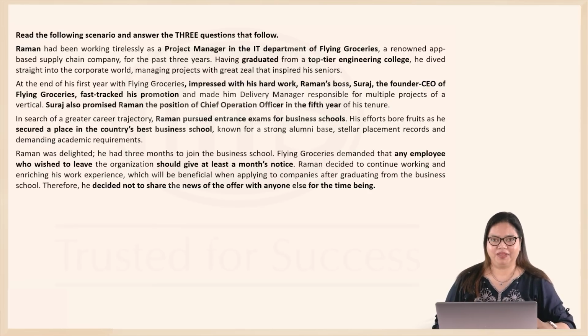Raman was delighted. He had 3 months to join the B school, but the rule at Flying Groceries was that any employee who wished to leave had to serve a month's notice, resign a month in advance, and give a month's notice to the organization. So Raman decided to continue working and decided that he's only going to put in his resignation at the right time, which is a month before he was to leave the organization and join the B school. He decided not to share the news of the B school offer with anyone for the time being.